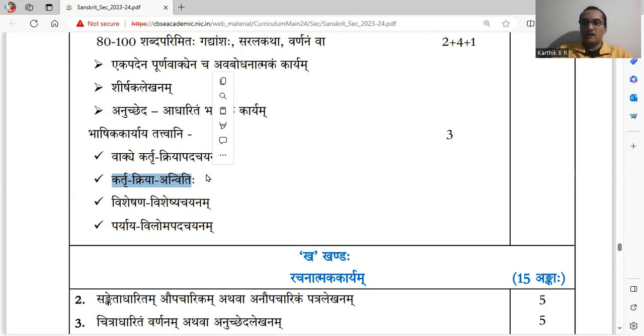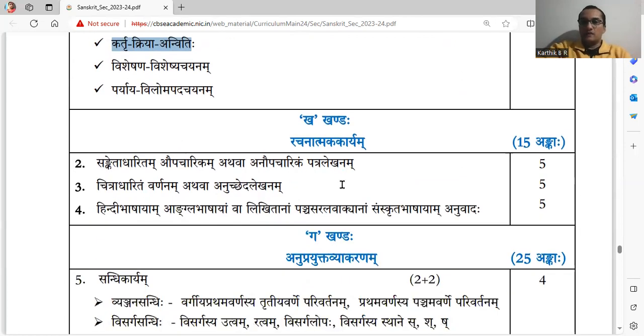Paryaya Viloma Pada Chayanam. Paryaya Pada Chayanam, Viloma Pada Chayanam. Paryaya Pada is synonym, Viloma Pada is opposite. Choosing it, because in the question, the word what you get is a familiar common word. Its answer will be found in the passage. That should be remembered.